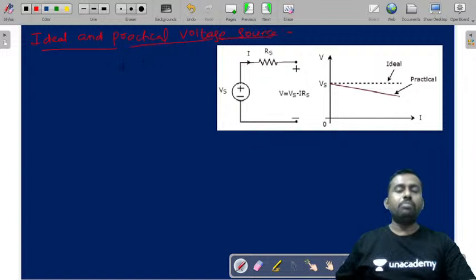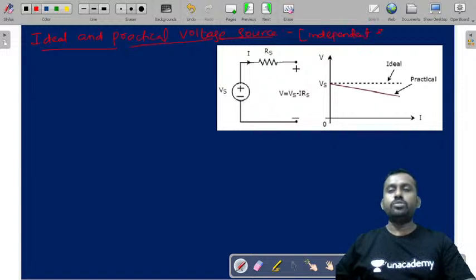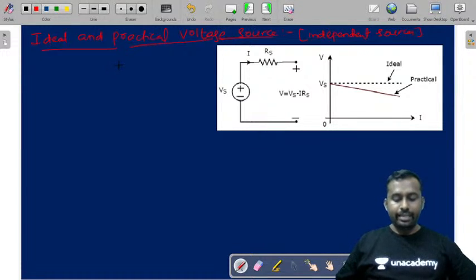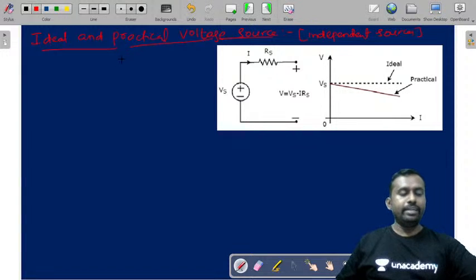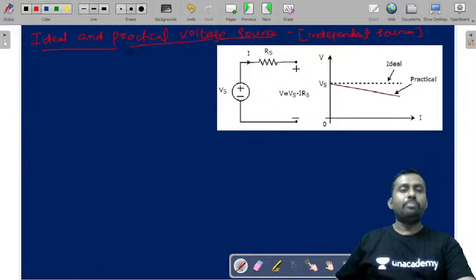So these are about independent sources. We are discussing independent sources, and in that we are discussing what is an ideal and practical independent voltage source. We can also call them ideal constant voltage source and ideal constant current source, or a practical constant voltage source and a practical constant current source if it is a DC source.